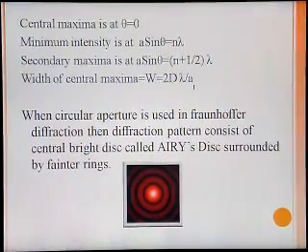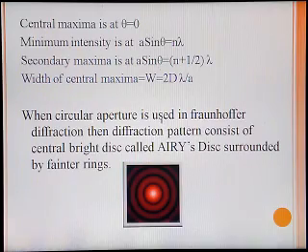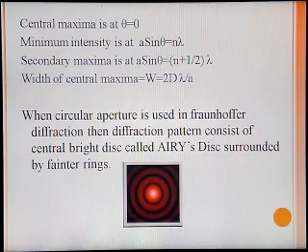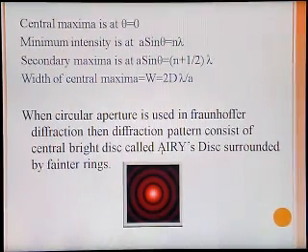Whenever monochromatic light is allowed to pass through a circular aperture, then due to Fraunhofer diffraction, the diffraction pattern consists of a central bright disk surrounded by decreasing intensity rings. This is called Airy's disk surrounded by Airy's rings. It is represented in this way.